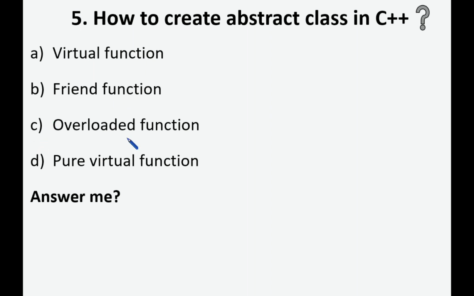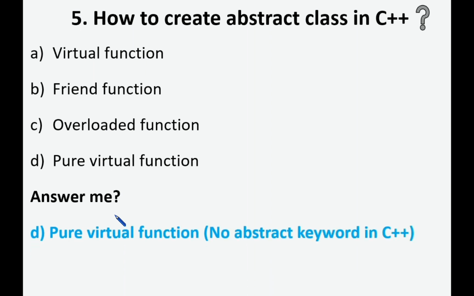Option D, pure virtual function. So what is the right answer? Yes, option D, pure virtual function. So that is a do nothing virtual function. Though there is no abstract keyword in C++, we can create an abstract class with the help of pure virtual function.